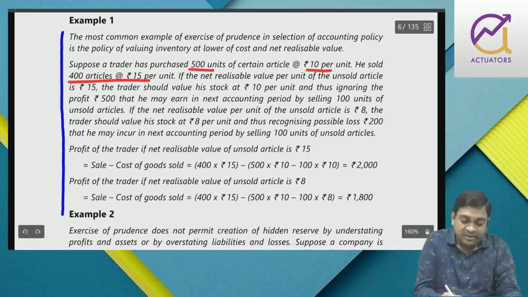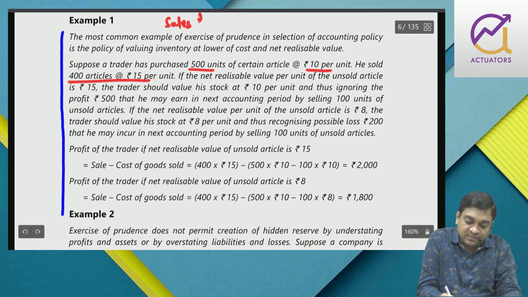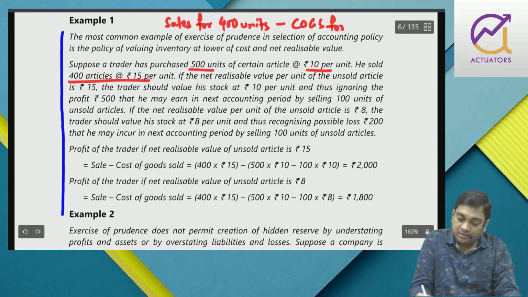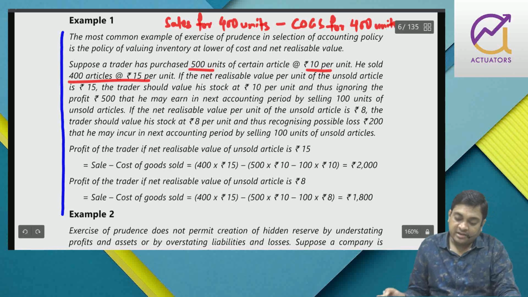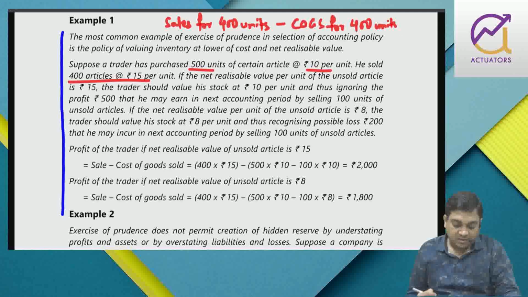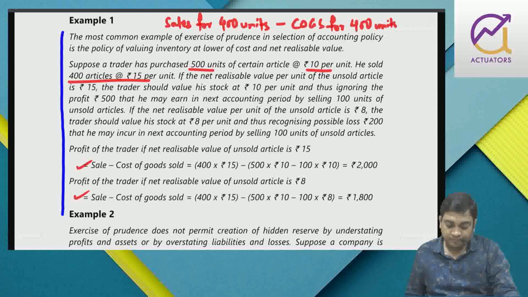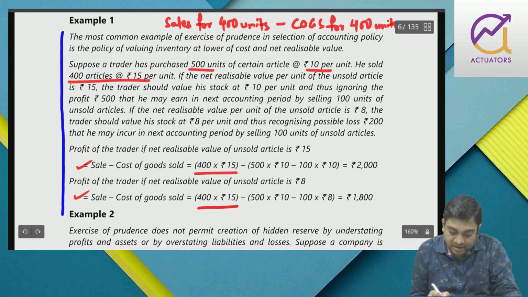So as per matching principle, sales for 400 units minus COGS for 400 units, right? So sales minus cost of goods sold, you can see below. So we have taken sales for 400.